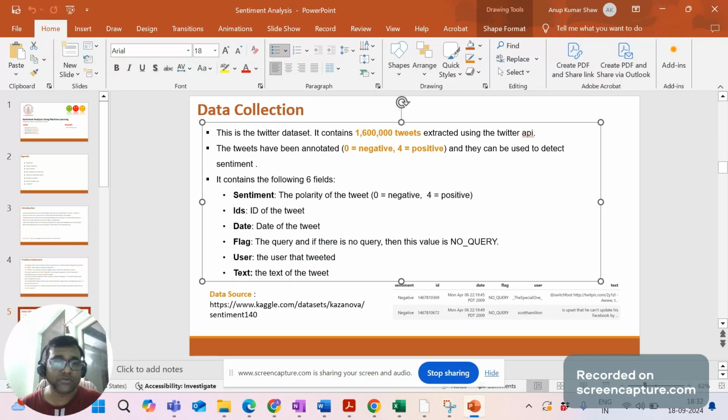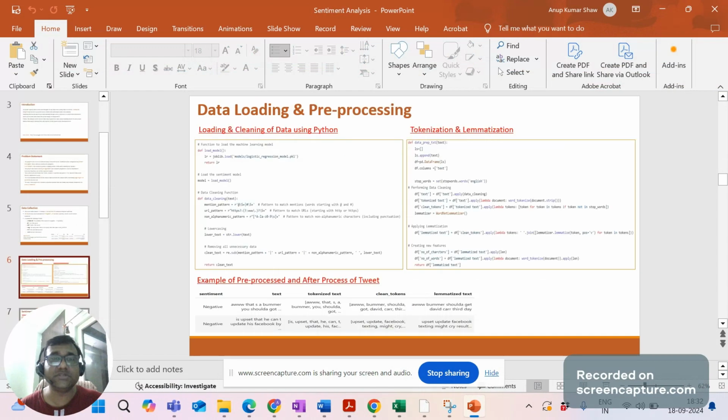As I told, we have not directly consumed this data set. We first did pre-processing, which involves cleaning the data set. We loaded the data and cleaned it using a Python program, and you can see that we have cleared all the alphanumeric numbers, any kind of URL pattern, and any irrelevant characters, to clean the data.